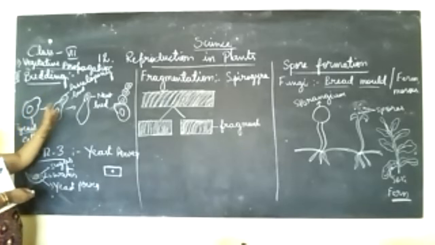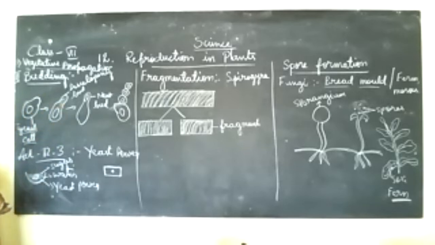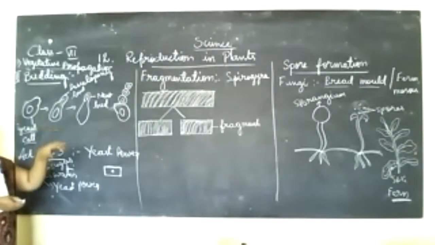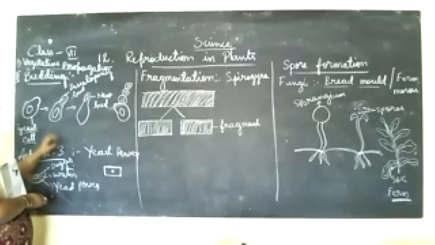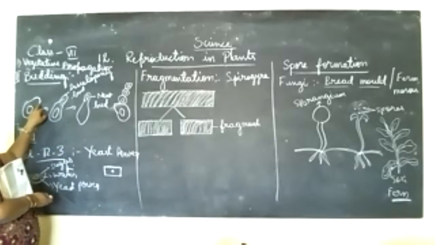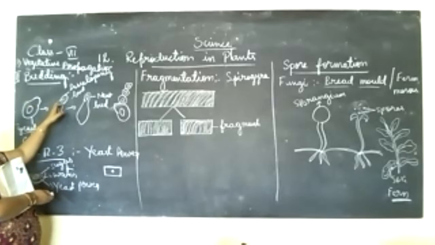Now it wants to produce new cells, a new organism. So this is the parent body. From that, new organisms will come now. The new offspring, new individuals, will come now. That is the daughter cells. From this body, first we will see a bud-like structure, and the bud will come out.